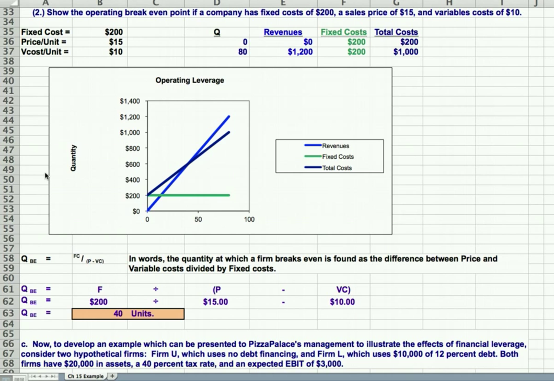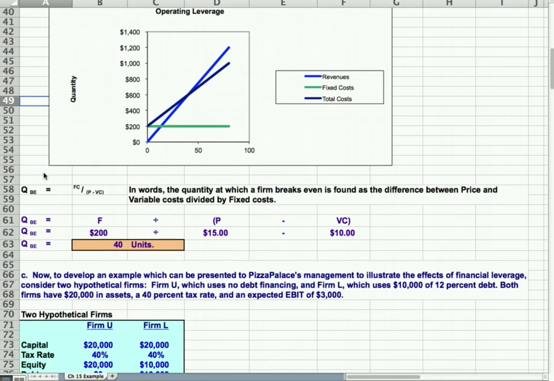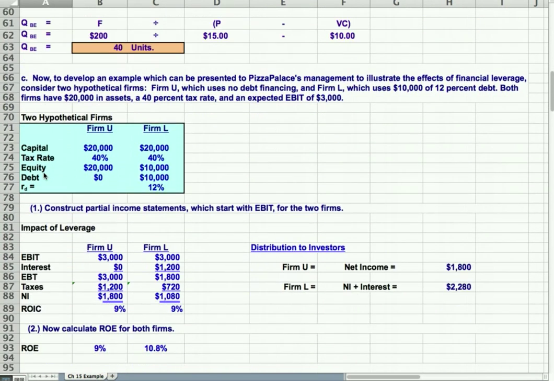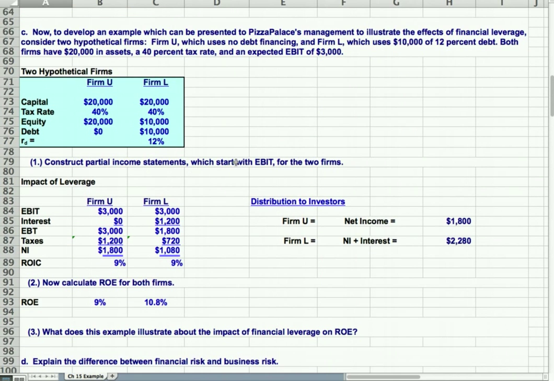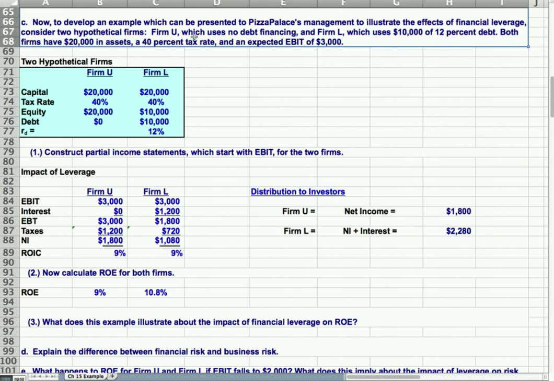Okay, so we just looked at operational leverage. Now we're going to look at financial leverage. We say, now to develop an example which can be presented to the management to illustrate the effects of financial leverage, consider two hypothetical firms, firm U, unlevered, with no debt financing, and firm L, levered, which uses $10,000 of 12% debt. Both firms have $20,000 in assets, a 40% tax rate, and expected EBIT of $3,000.